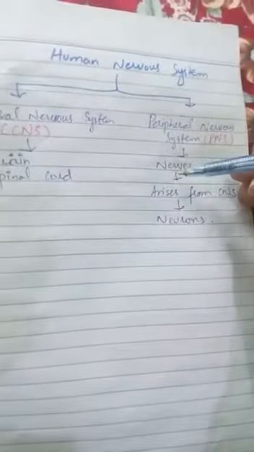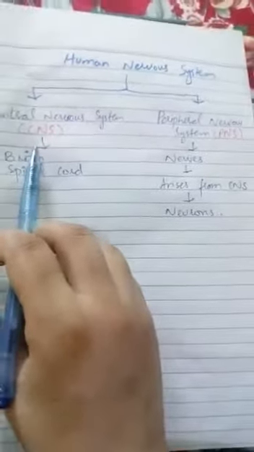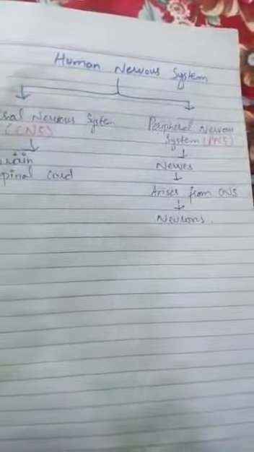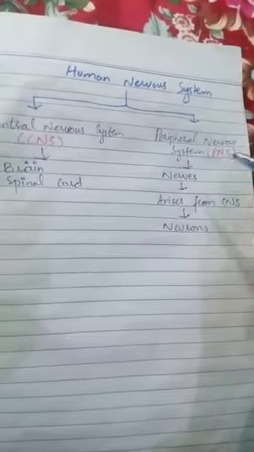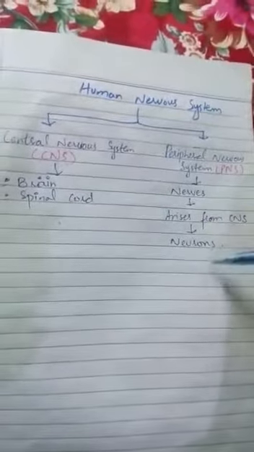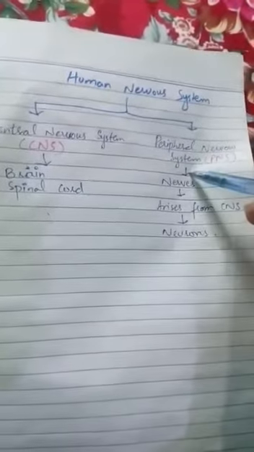All of you know that the central nervous system consists of the brain and spinal cord in human beings and higher animals. But the peripheral nervous system consists of the nerves, and these nerves arise from the central nervous system. The nerves or neurons present in the peripheral nervous system originate from the brain and the spinal cord and give messages to the whole body. So this is the function of the peripheral nervous system. The central nervous system is composed of the brain and spinal cord, and the peripheral nervous system is composed of the neurons and the nerve cells.